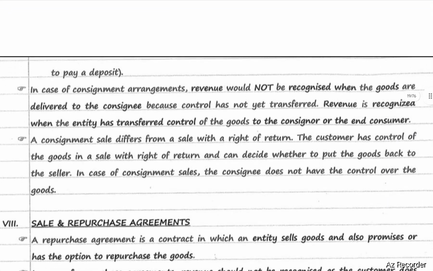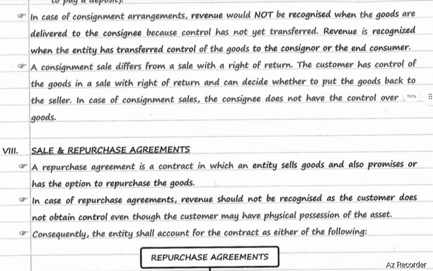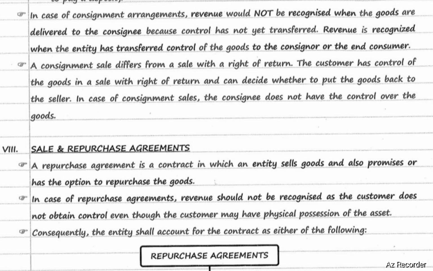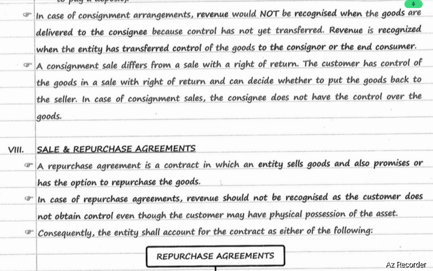In case of consignment arrangements, revenue would not be recognized when the goods are delivered to the consignee because control has not yet transferred. That means revenue is recognized when the entity has transferred the control of the goods to the end consumer.